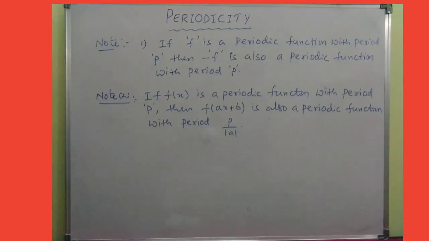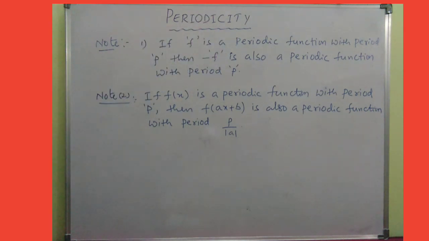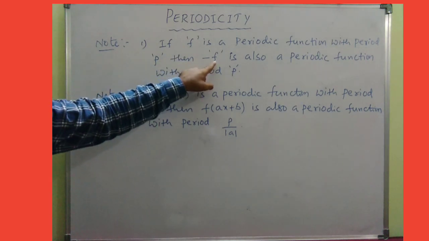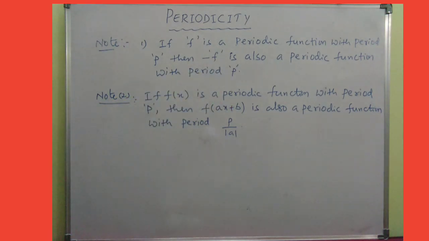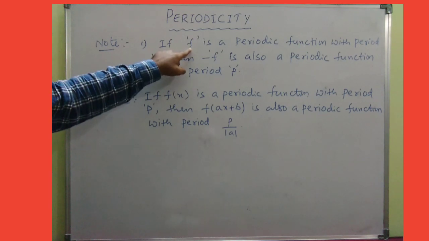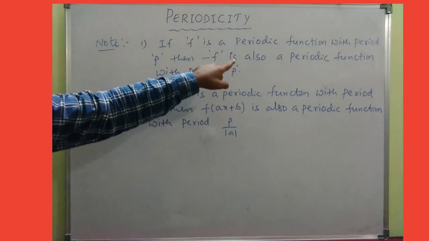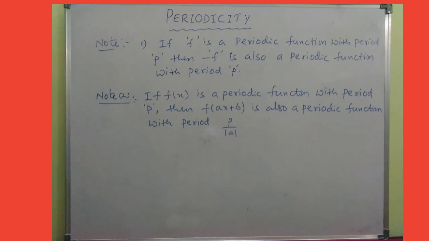So look at these 2 points. Point number 1: if f is a periodic function with period p, then minus f is also a periodic function with the same period p. Is it clear? If f is a periodic function with period p, then minus f is also a periodic function with the same period p.